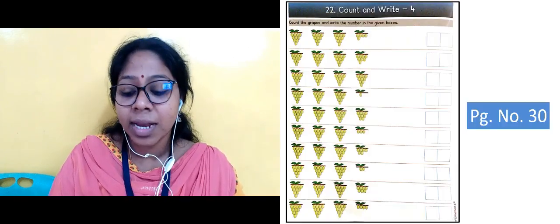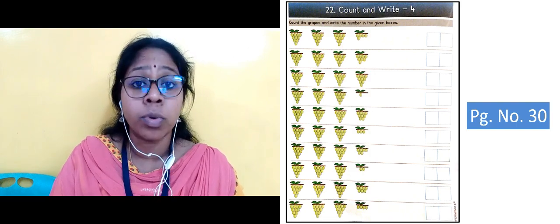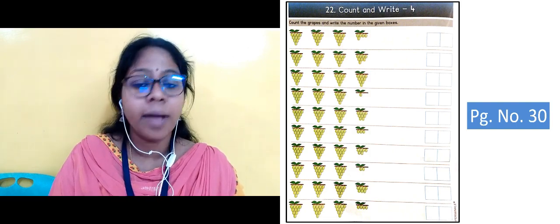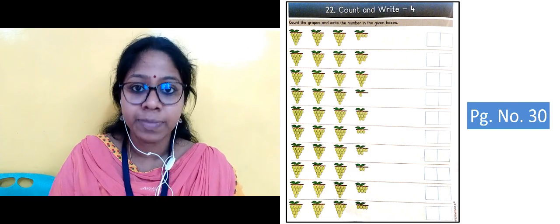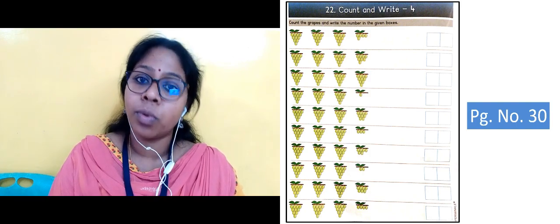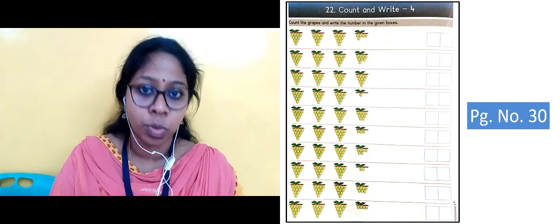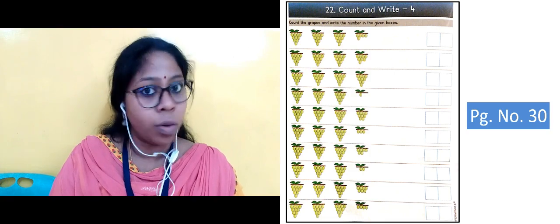Okay. And in the next slide on page number 30, the topic was count and write 4. You came to know to count, right? A set of bunch of grapes was given, so you counted those grapes, yes, and after that you wrote that number, how many grapes you got, right? Yes. So practice the counting part.